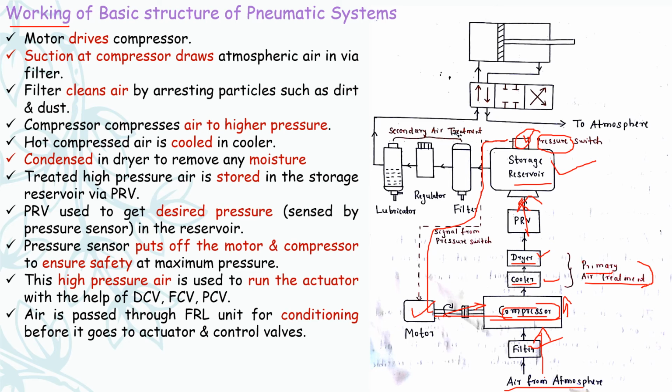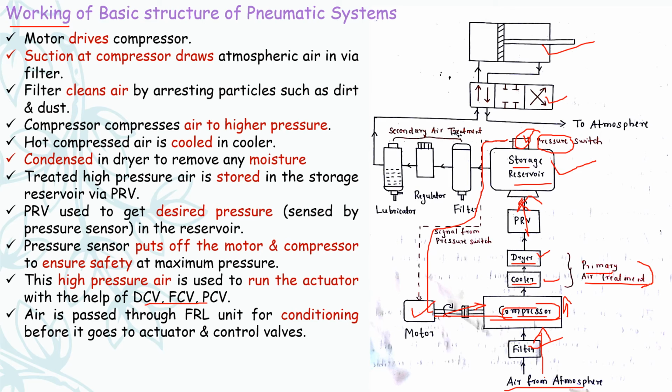This high pressure air coming from the storage reservoir is used to run the actuator with the help of different control valves, either direction control valve, flow control valve, or pressure control valve.